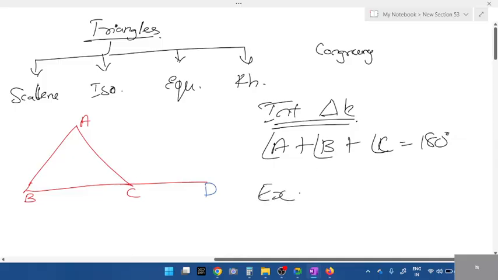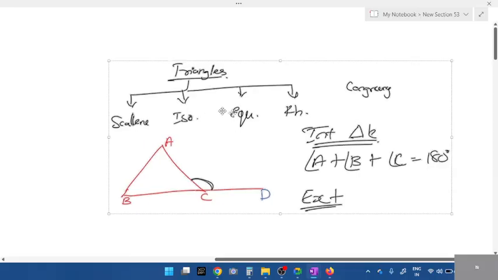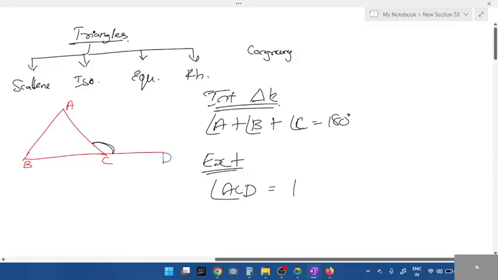Next, exterior angle. For interior, we have one formula. For exterior angle, we have two formulas. What is the exterior angle formed here? ACD is the exterior angle formed. Now, exterior angle ACD will have two formulas, students. One is the interior opposite angles.